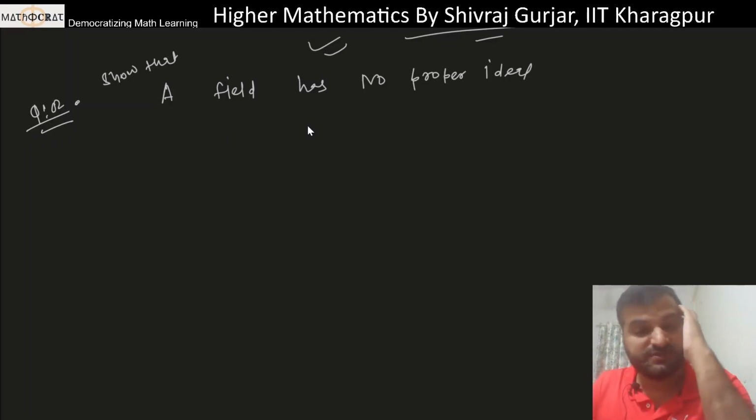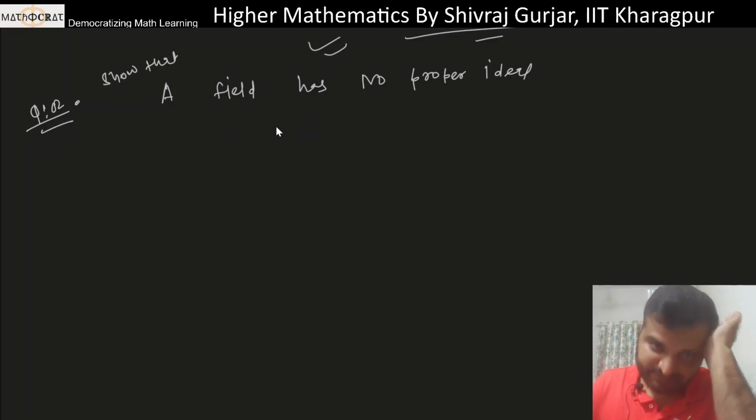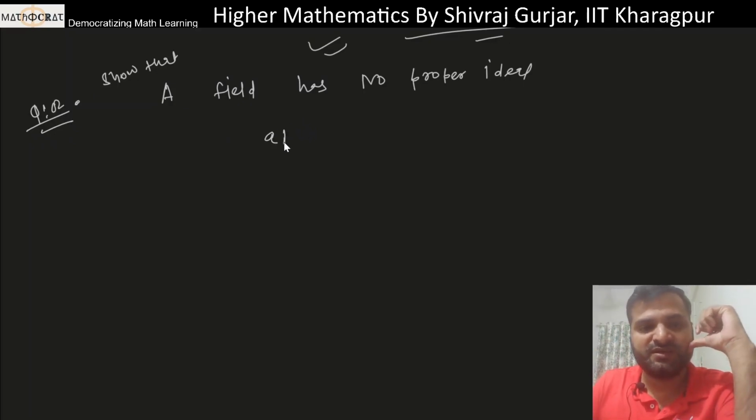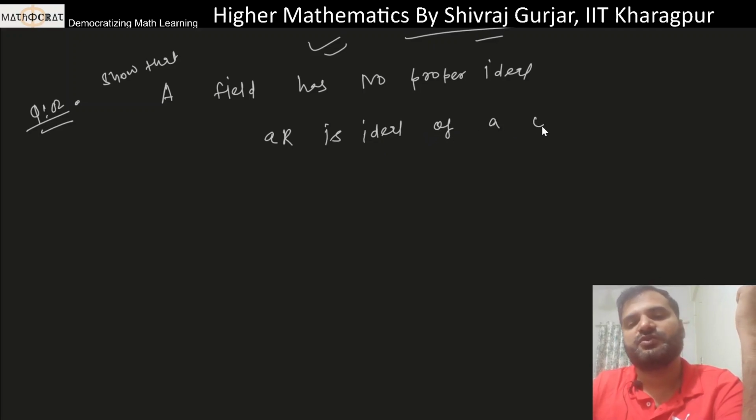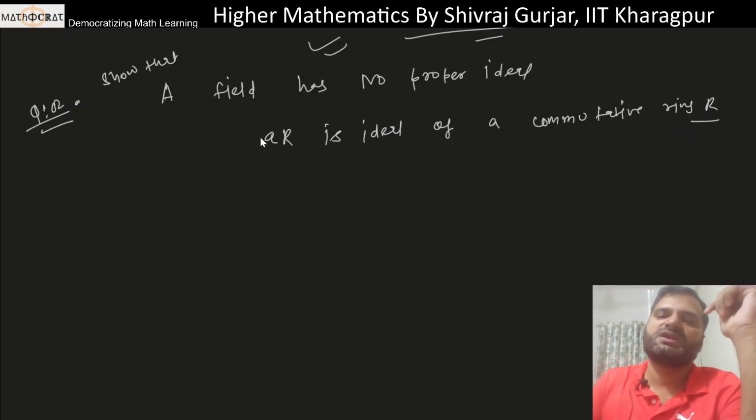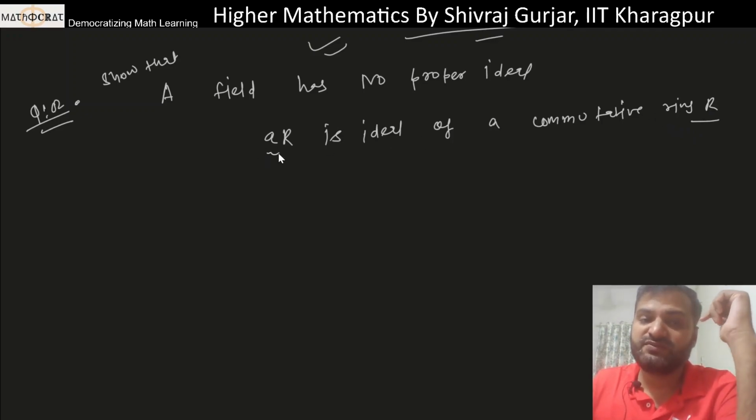I have discussed in previous lecture that aR is in fact an ideal of a commutative ring R. This I have shown in the previous lecture. If the question comes in the exam, then we need to show this as well, that aR is an ideal.